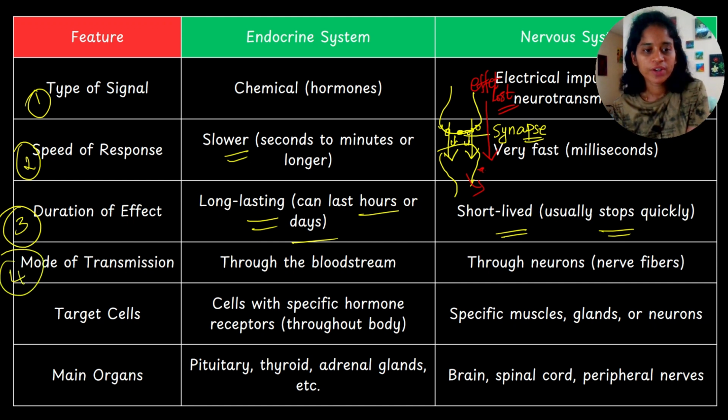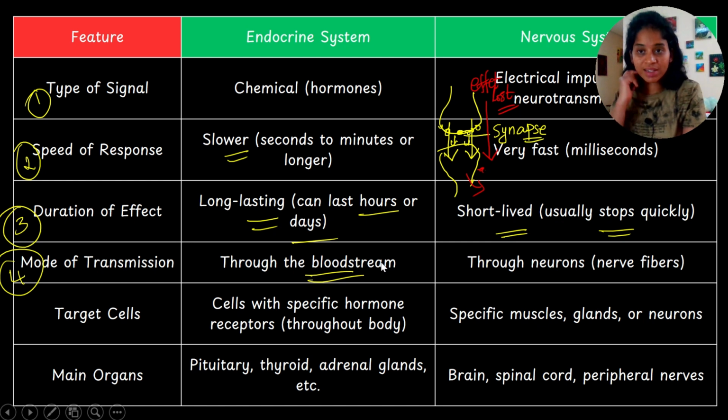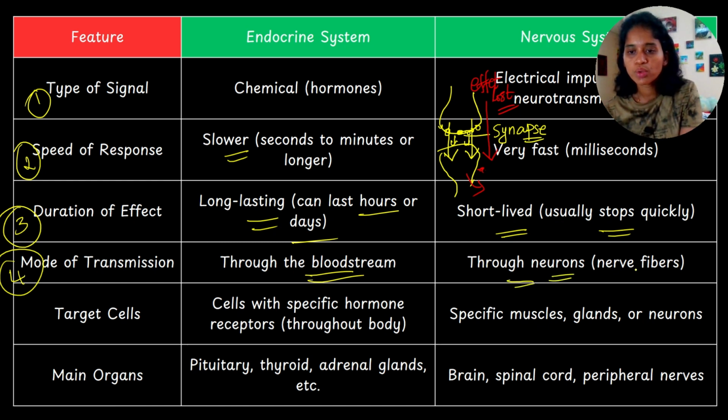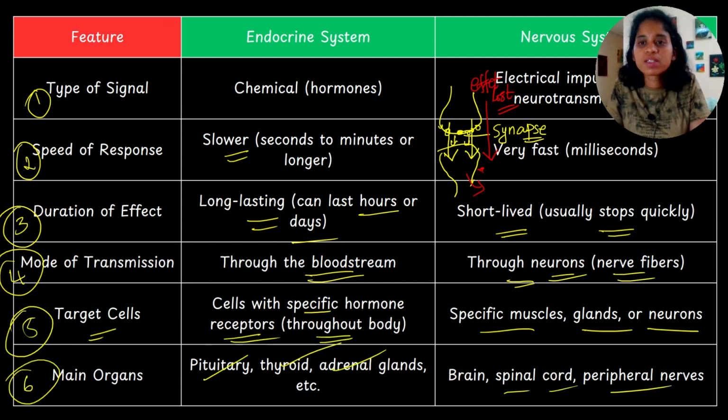Now, mode of transmission: endocrine secretions are transmitted through bloodstream. In nervous system, through neurons or nerve fibers. I hope it is clear to you.